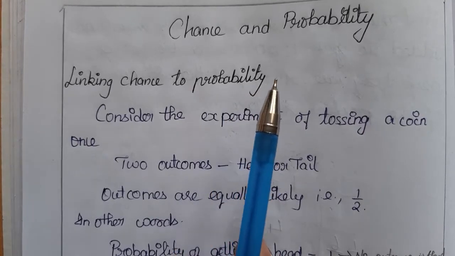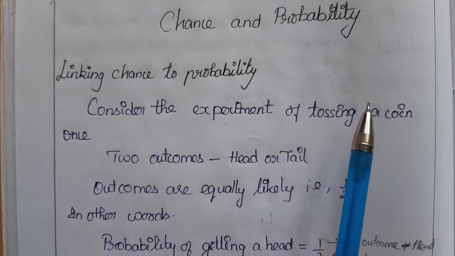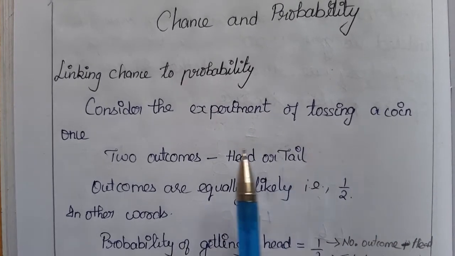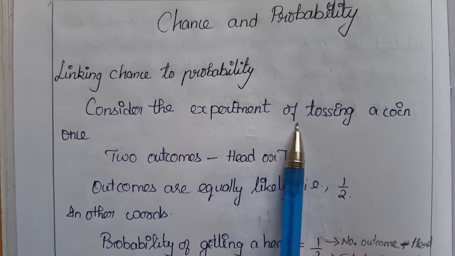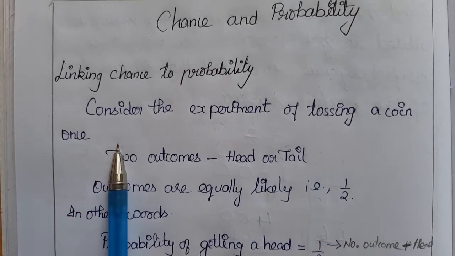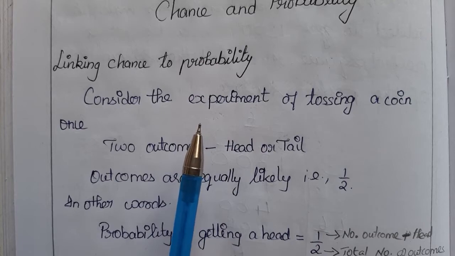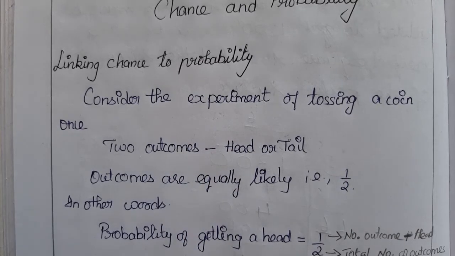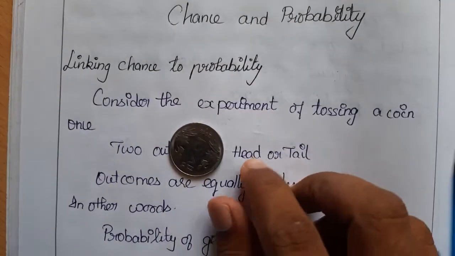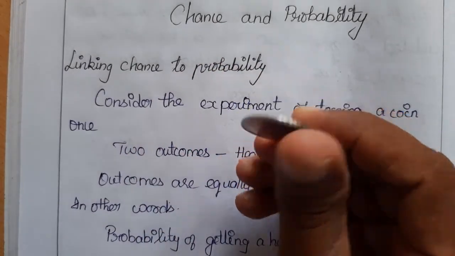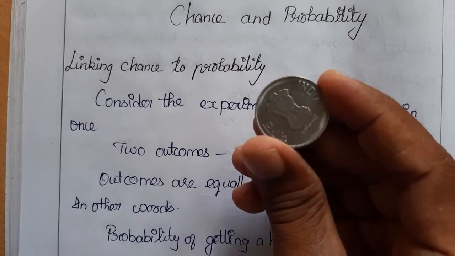The most traditional experiments chosen for probability are tossing a coin and throwing a die. So I'll start with the same. Considering the experiment of tossing a coin once, if you toss the coin, what will we get? We will get a head or a tail, right? Here I show you the coin. It's a 2 rupee coin. You can see this part we call a tail and this part we call a head.